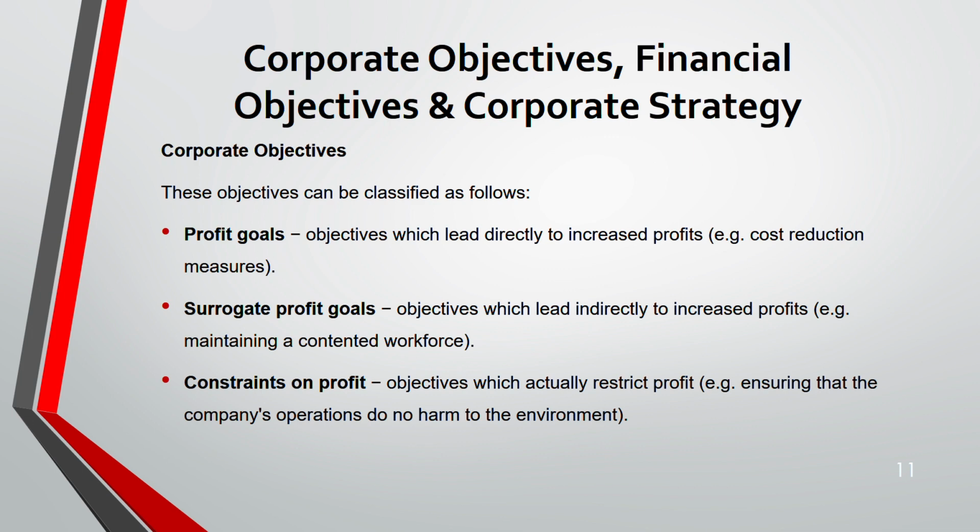Third, constraint on profit. Anything that reduces profit. For example, if your objective is to not harm the environment, you will not be able to increase your profit. It will be restricted to some level. That is known as satisfying profit.